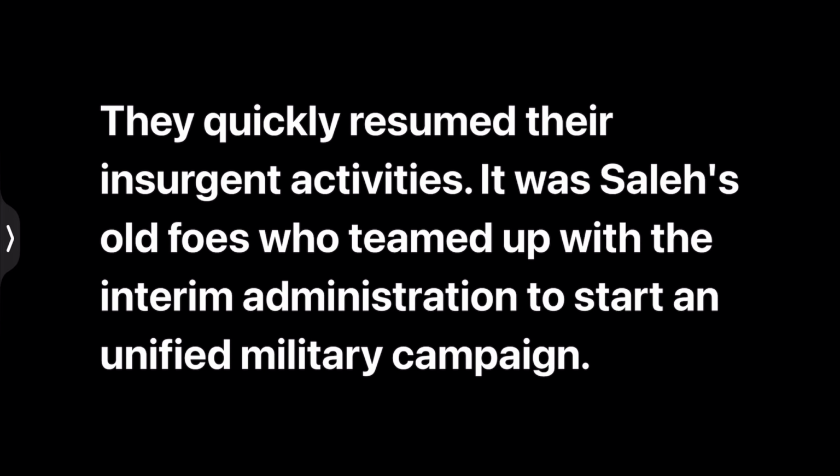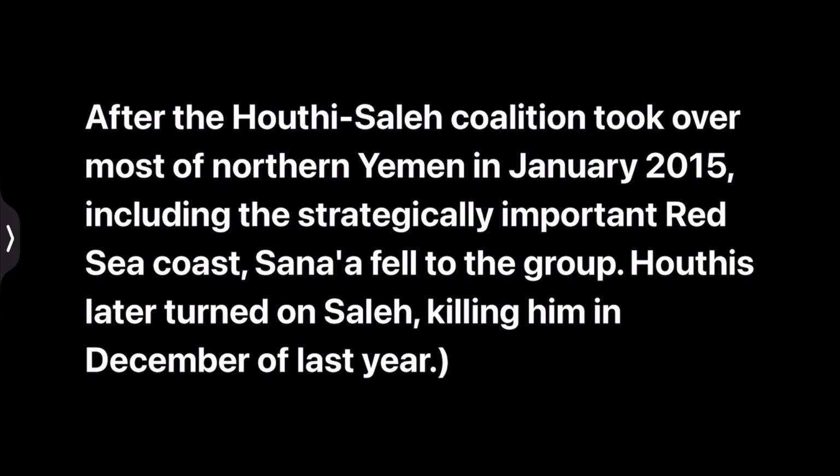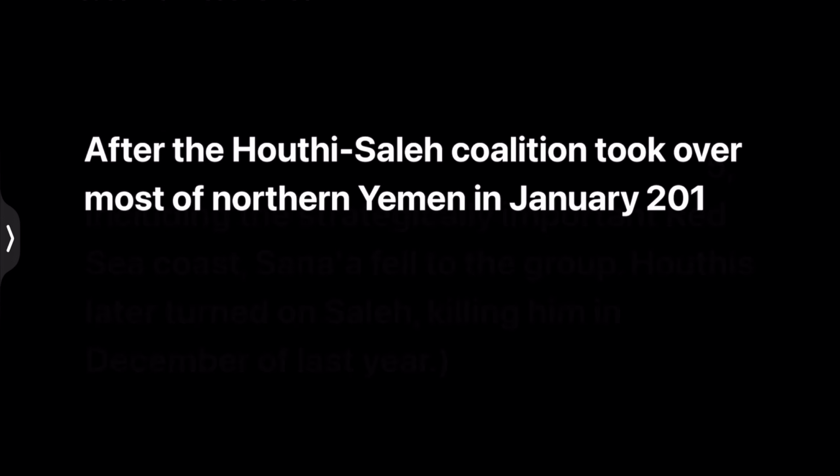It was Saleh's old force who teamed up with the interim administration to start a unified military campaign. After that, the Houthi-Saleh coalition took over most of northern Yemen in January 2015, including the strategically important Red Sea Coast. Sanaa fell to the group, and the Houthis later turned on Saleh, killing him in December of 2020, or 21, I guess.